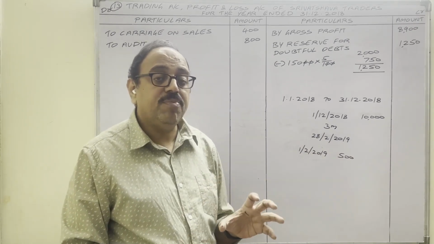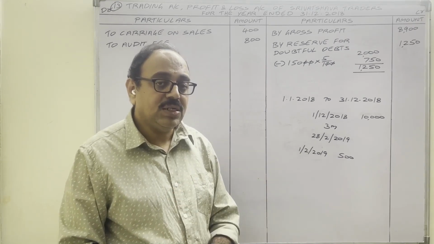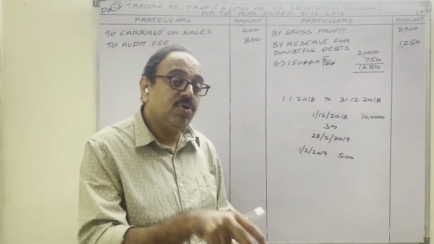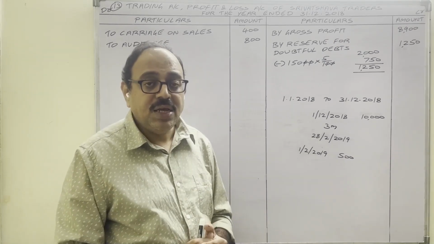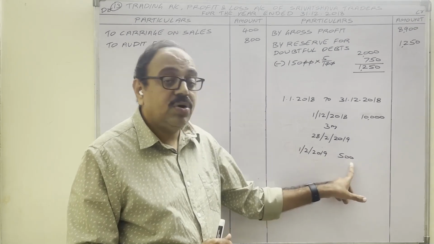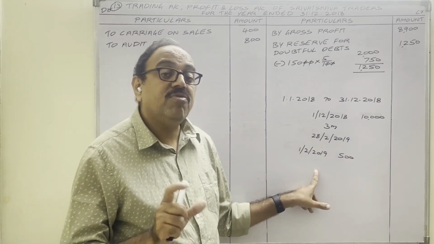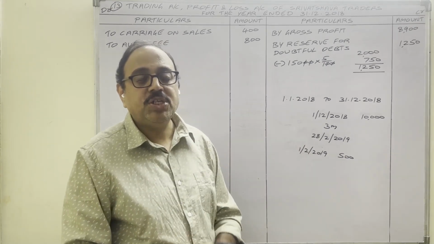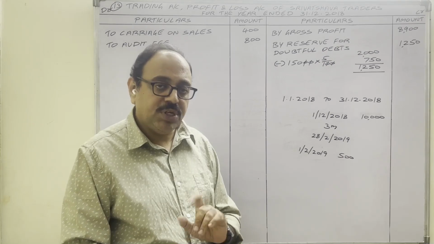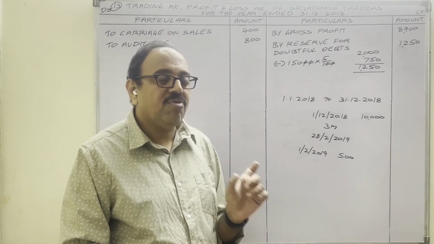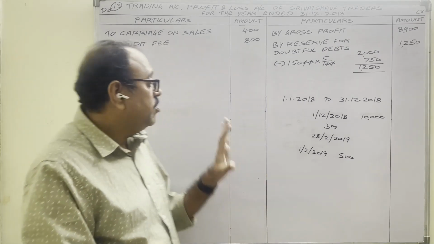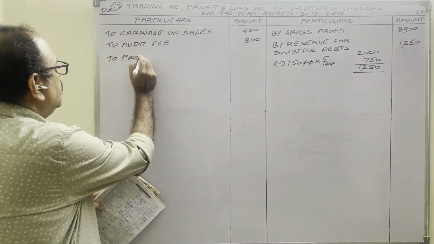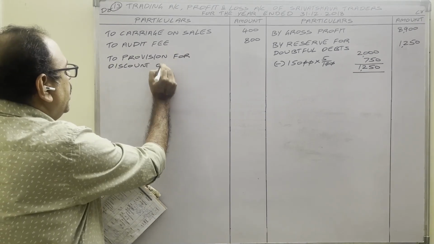So when the firm maintains provision for discount on debtors, sales are made in the current year, but in the next year the firm is going to give discount to the customer. In that case, in the current year, the discount amount we show in the form of provision for discount on debtors. The firm is giving to the customer, means to the firm this is a loss. Loss means debit side. So finally, provision for discount on debtors, profit and loss account debit side we have to show.